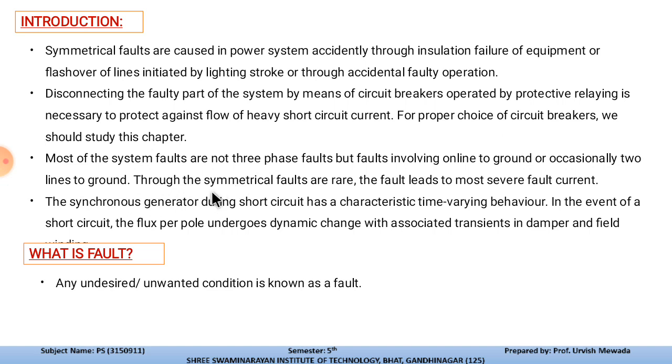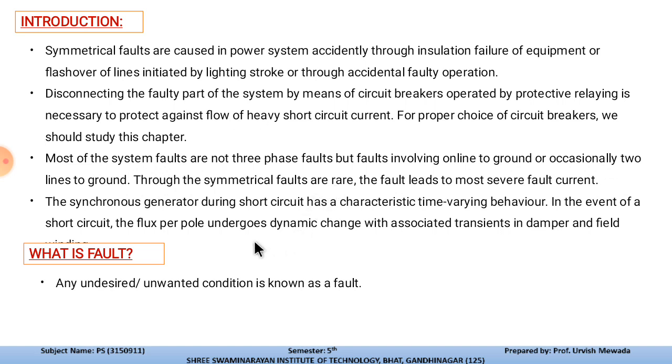Though symmetrical faults are rare, the fault leads to the most severe fault current. Whenever a symmetrical fault occurs, it will cause a heavy current flow in the transmission line and power system, and that can harm the whole system if it is not resolved or not recovered through the protection system.